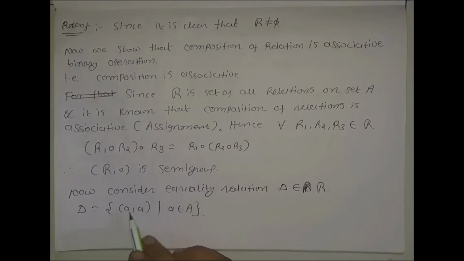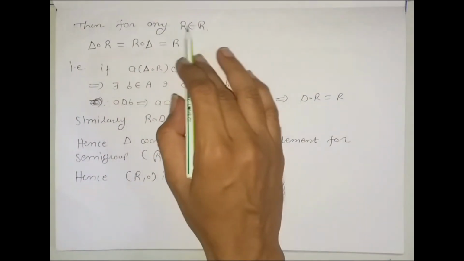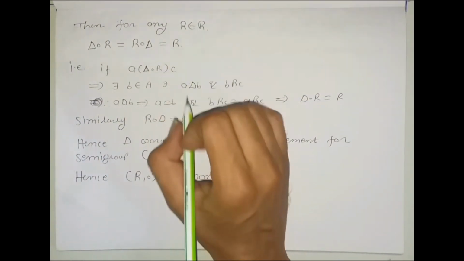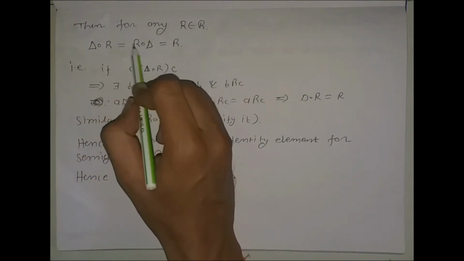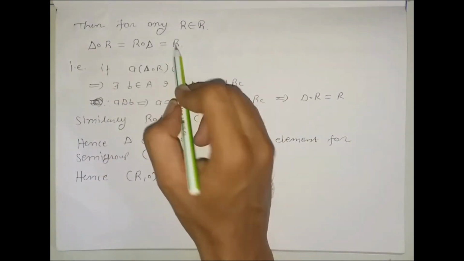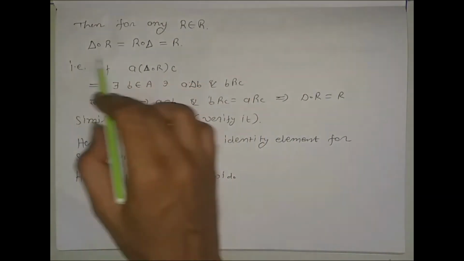Now consider the equality relation delta belonging to script R. Then delta is equal to the set of all ordered pairs (a, a), where a belongs to set A. Then for any relation R belonging to script R, delta composed with R is equal to R composed with delta, which is equal to R. First of all, how is this possible?